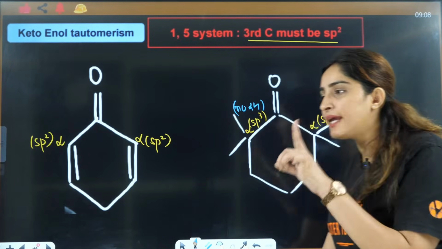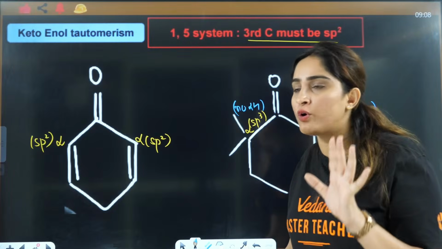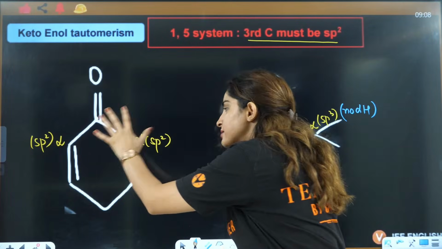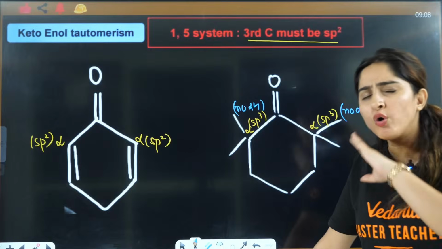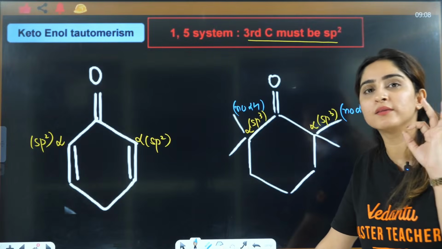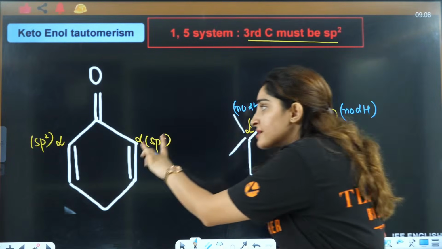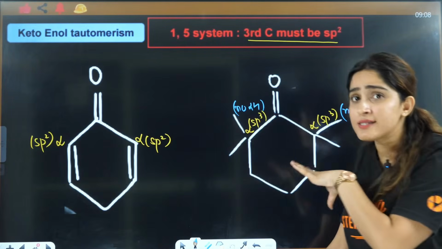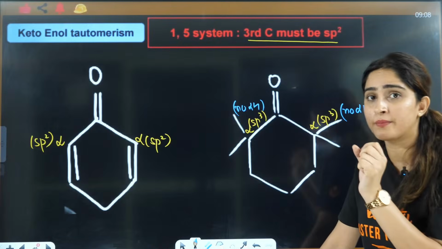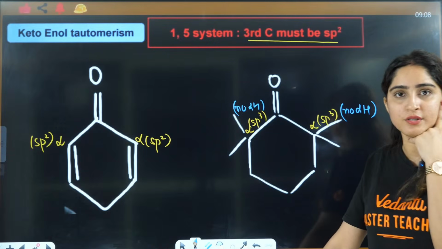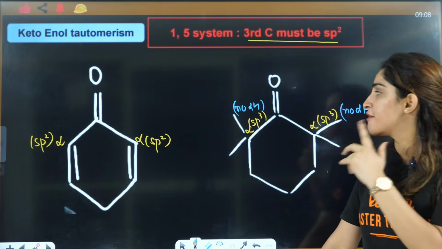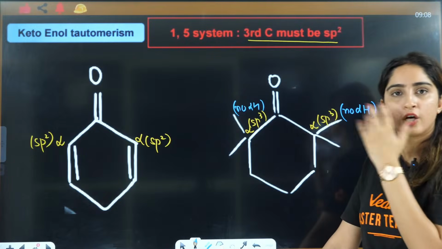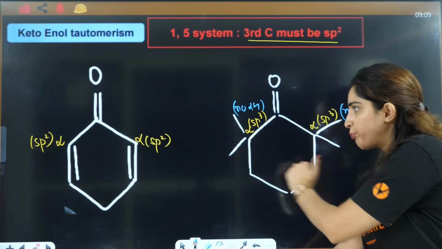So 1-3 system is not shown by either this case or this case. Here this is failing because the third carbon is sp2. Here this is failing because the third carbon is not having hydrogens. So when you don't have hydrogen, you can't do anything, you will not go beyond it.